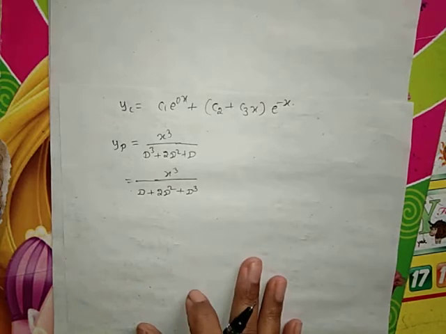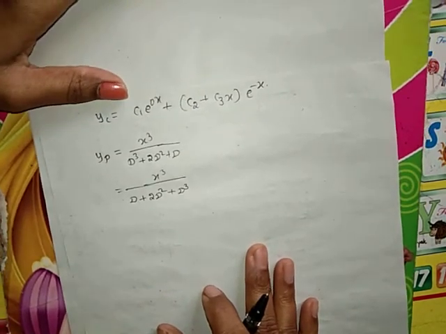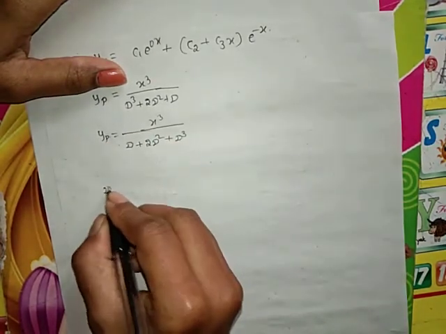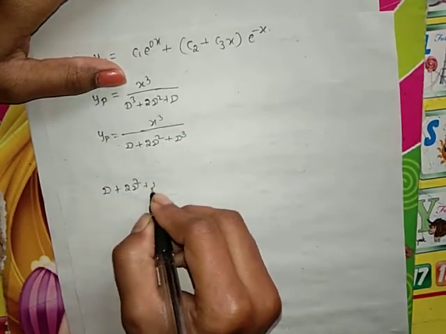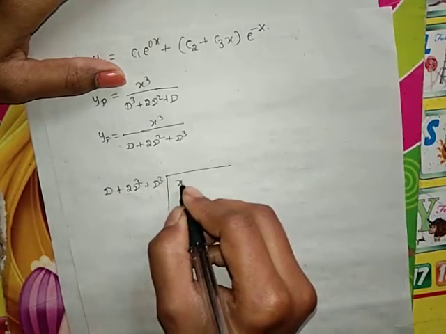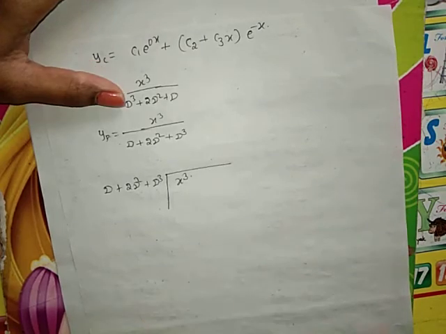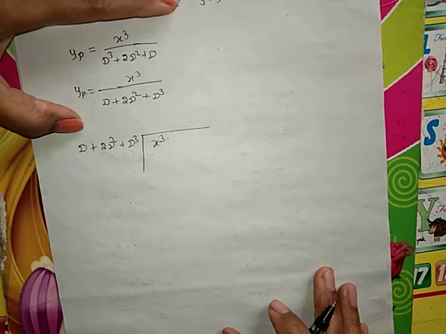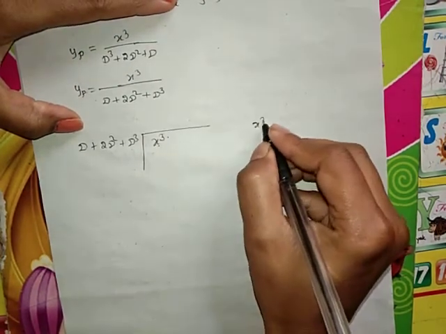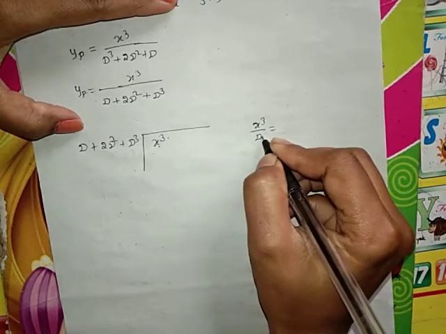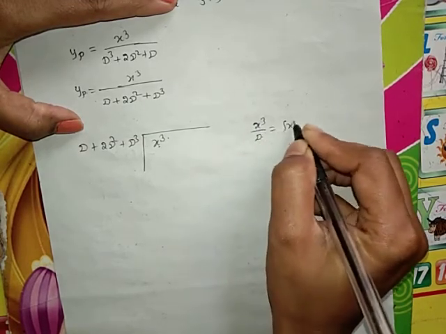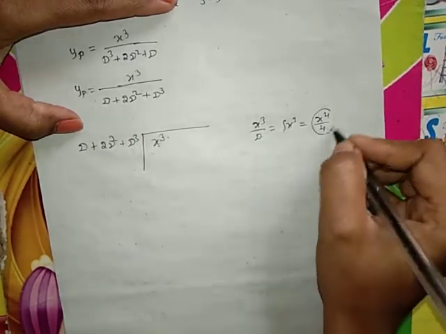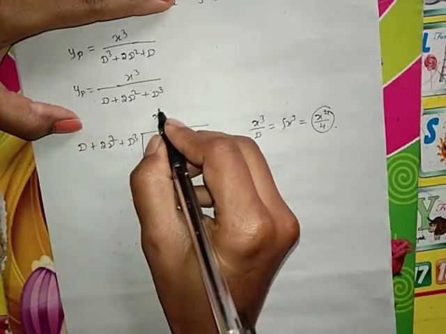Now go with the division method. Our division procedure is d plus 2d square plus d cube dividing x cube. As I told, the first term of the function of x divided by the first term of the function of d will give you the quotient. So x cube divided by d means integration of x cube. Integration of x cube is x raised to 4 by 4. So this is our quotient.